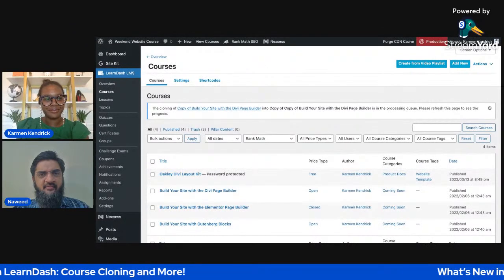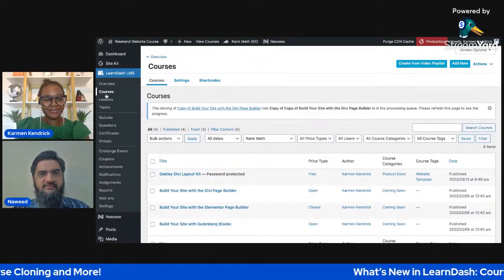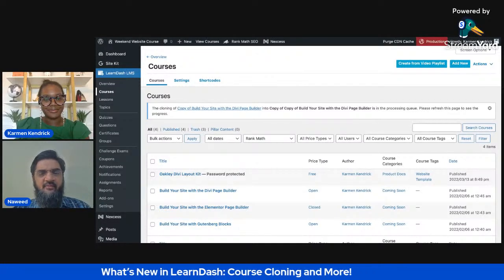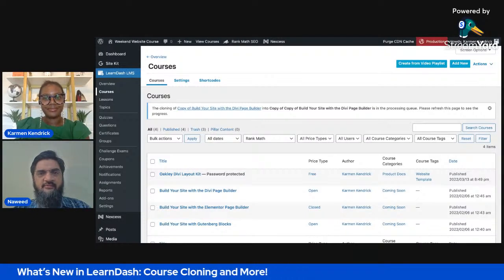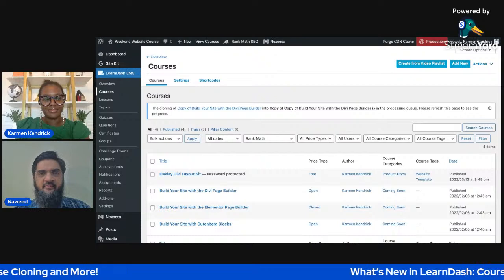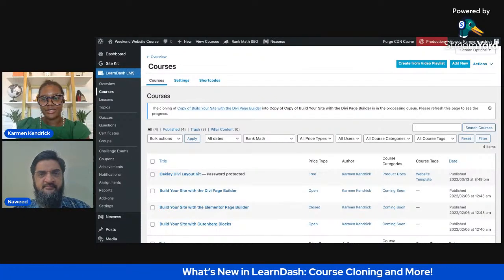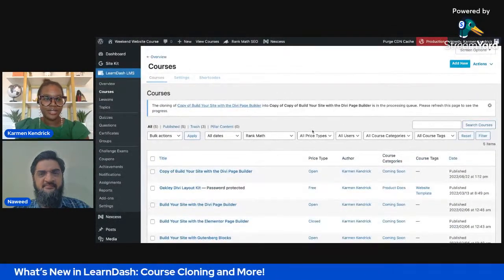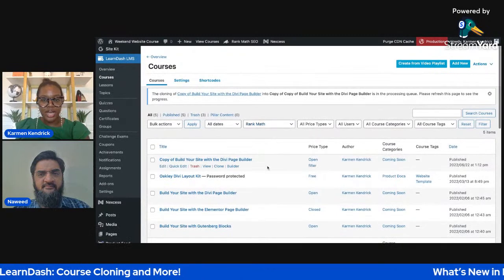Okay. And of course, we'll be improving this feature. This is the first time we have this feature, so if you have any feedback, we'll be happy to save notes for our developers and ensure that the changes are incorporated in future releases. Awesome. So basically it just tells you that it's still happening, but it only took a few moments. So now it's showing up.